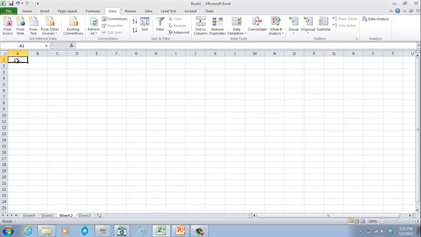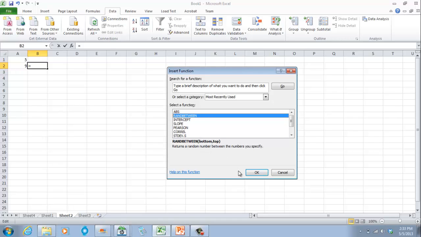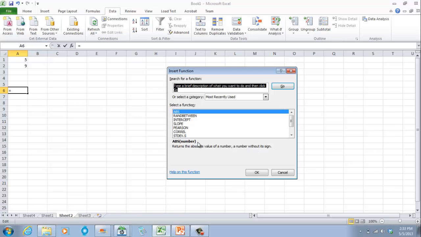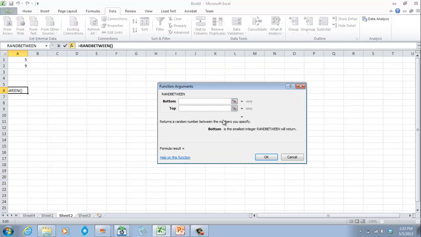So let's specify a number here, maybe between 5 and 9. Okay. Now, I think it wants the rand between. So you want the random number to be there. Let's put the random number here. Let's see what it will be. Then we click on the insert function. We click on rand between, and then you click OK. And bottom. Bottom is the smallest integer.